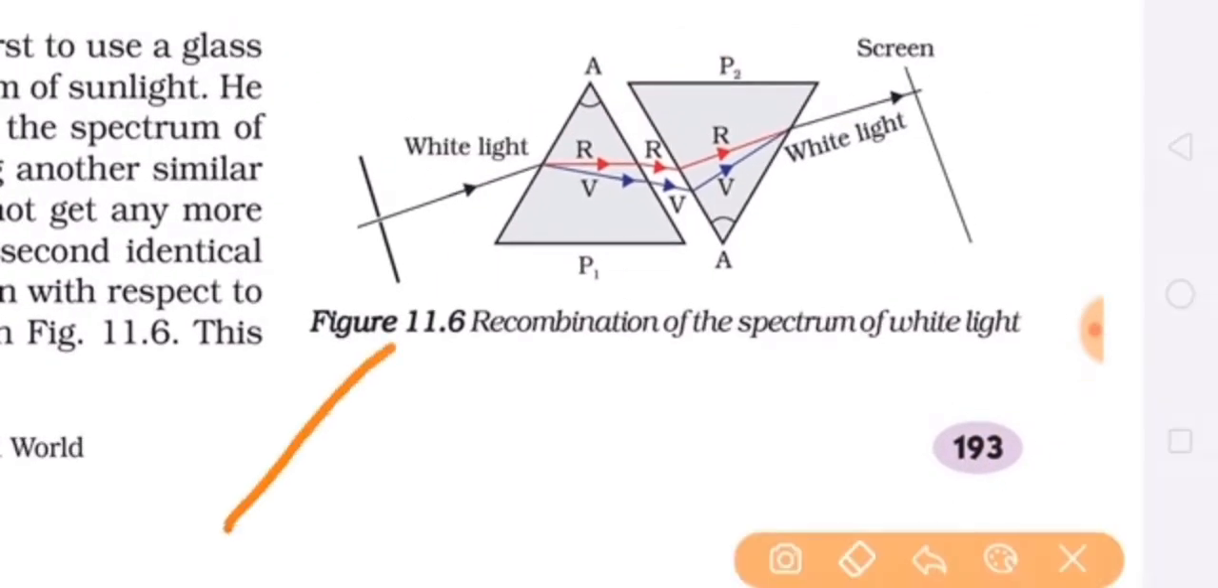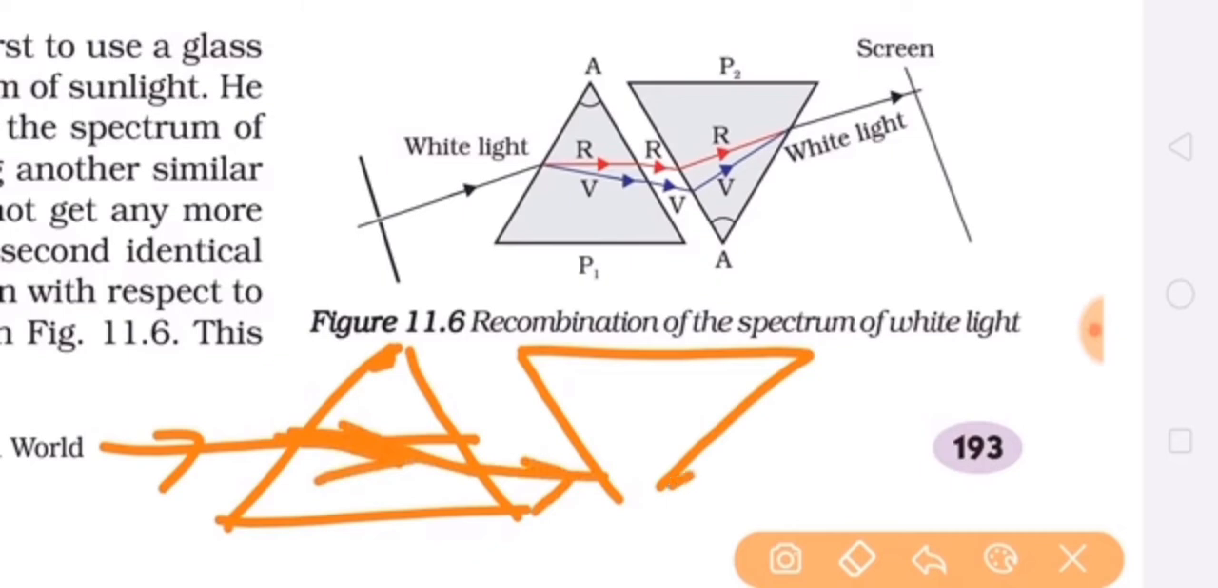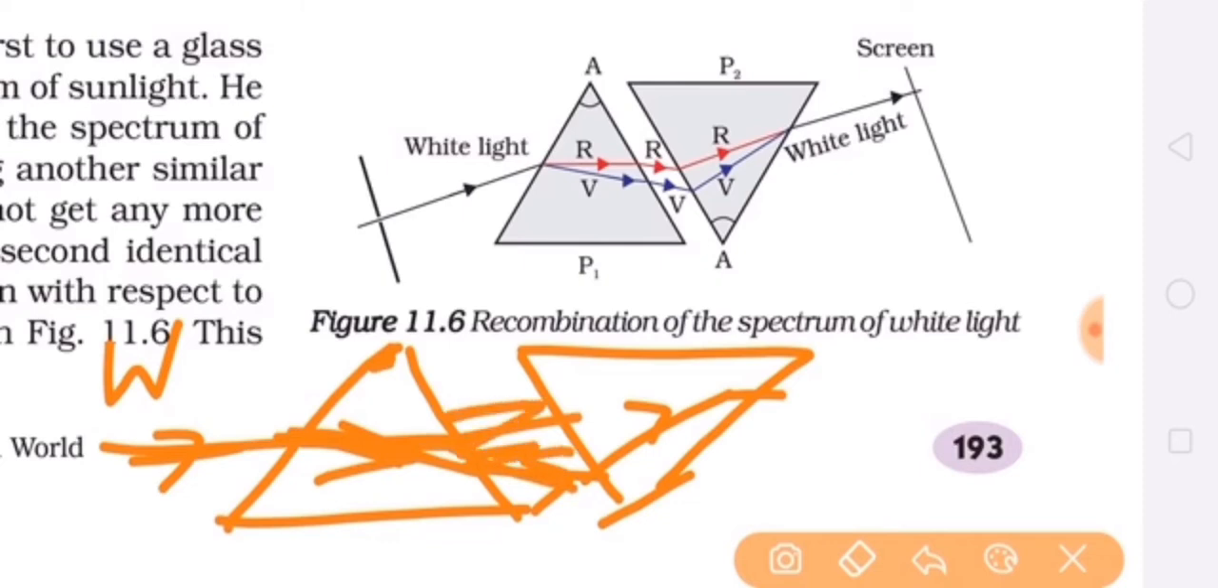Two prisms are placed, and when white light falls on one of the prisms, it splits and dispersion takes place. It splits into 7 colors. Refraction and dispersion both are taking place. Now when this dispersed band of light falls on another prism which is in the inverted position, it again combines these 7 colors, and on the screen we see the white light. It is called recombination of the 7 colors.